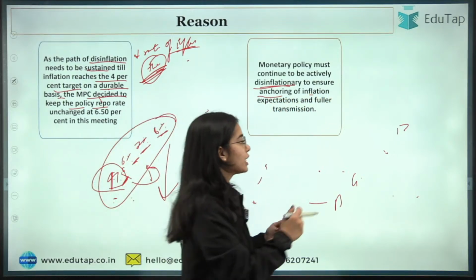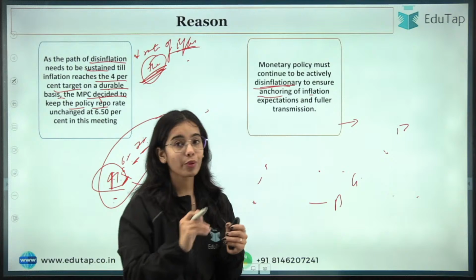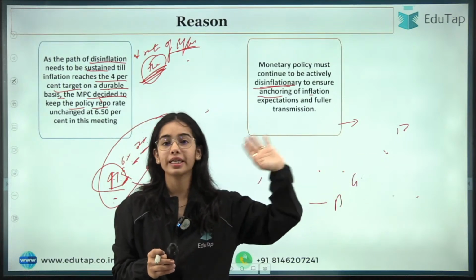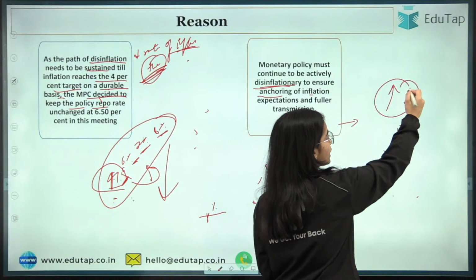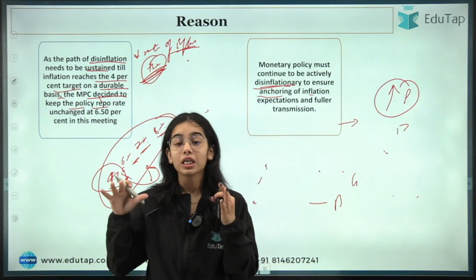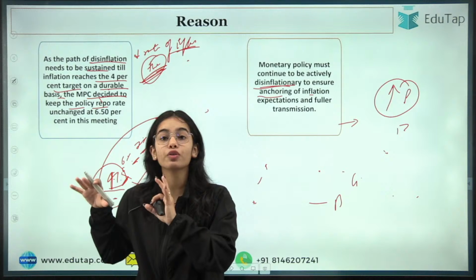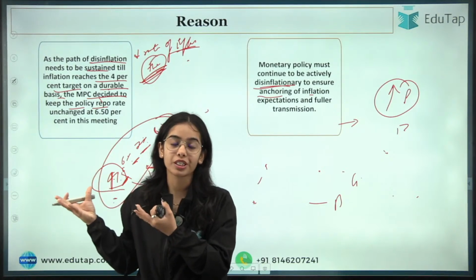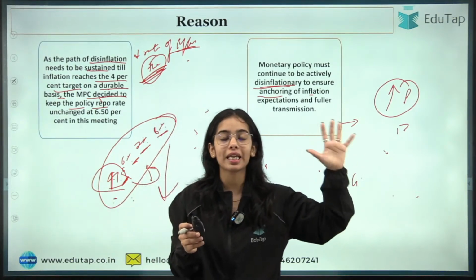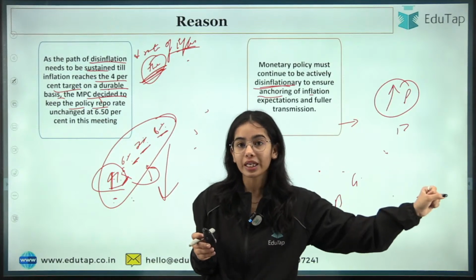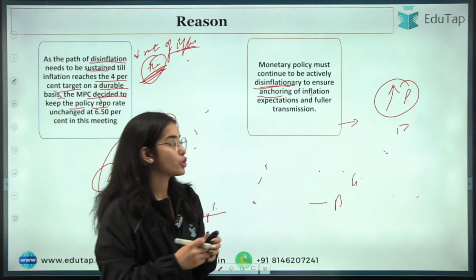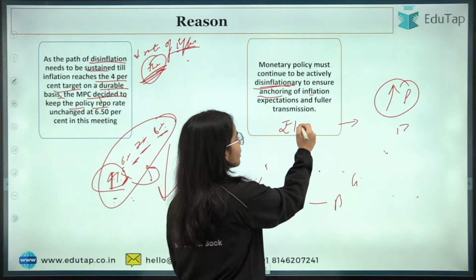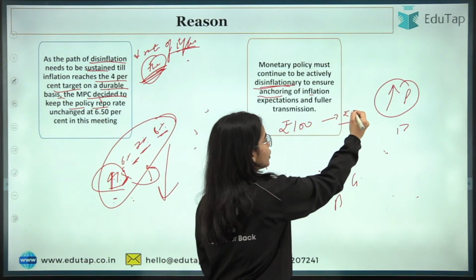Because if you think that, okay, in the next month the prices are going to increase, so what you will do, you will increase your consumption right now. So you think that, okay, next month the electronic goods prices are going to increase, so what you will do, you will start buying the electronic product right now. So you think that the electronic products are going to become from rupees 100 to rupees 200.